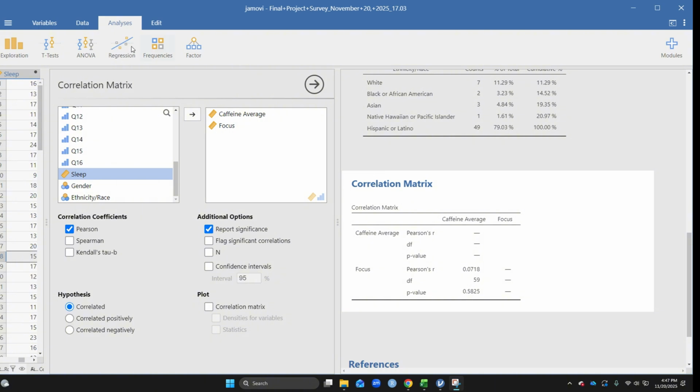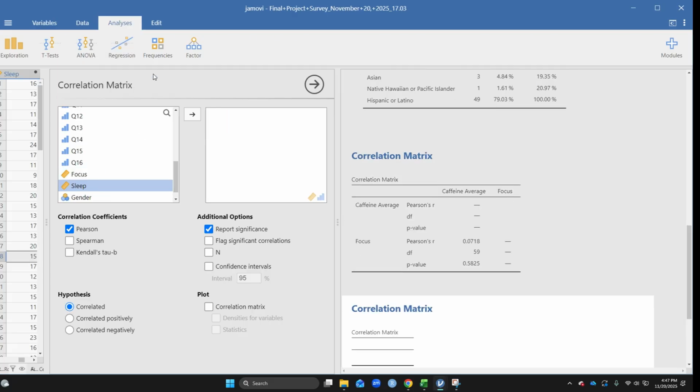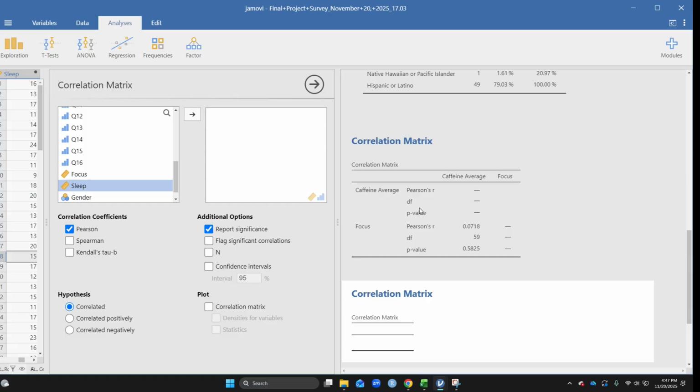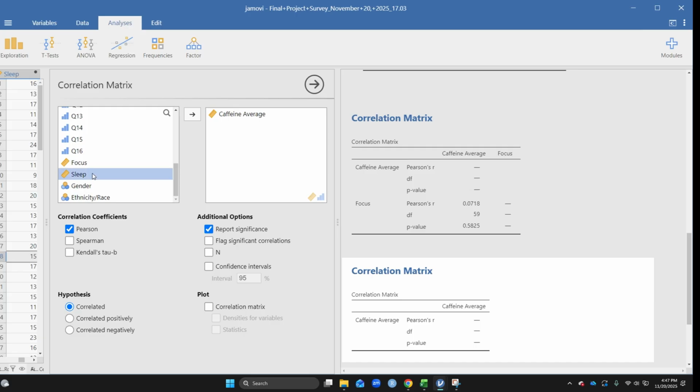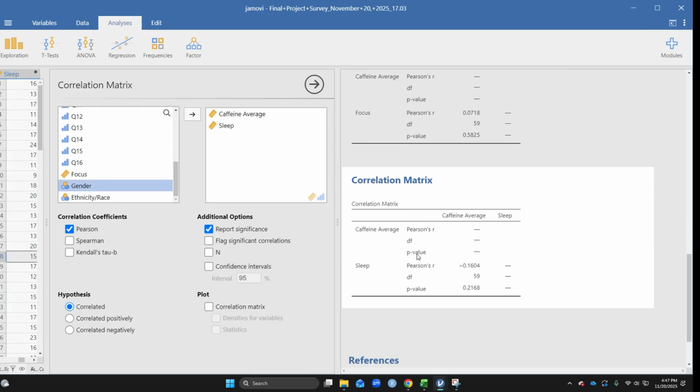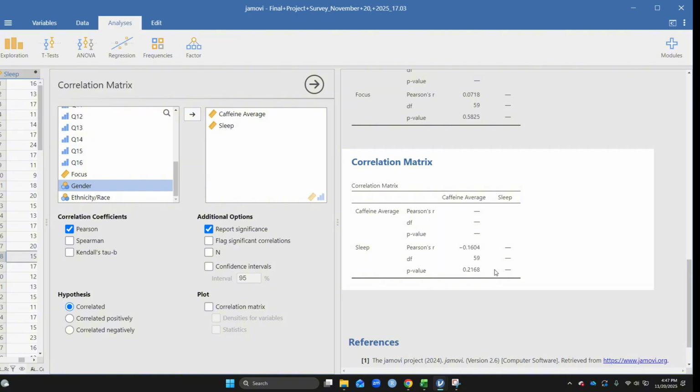So now let's move on to our last inferential test. I'm also going to do another correlation, so correlation matrix. But instead, I'm going to look at my second research question, which is on caffeine average and with sleep. Okay, we see something a little bit different here. We see our p-value is 0.2168, which would be 0.22 rounded in APA.